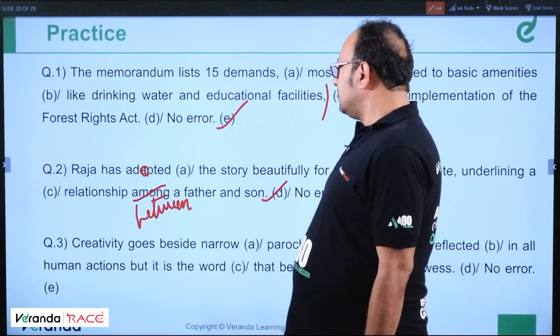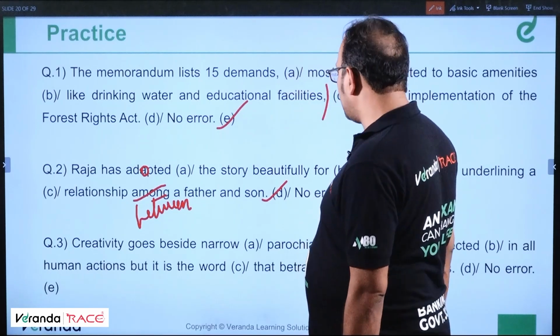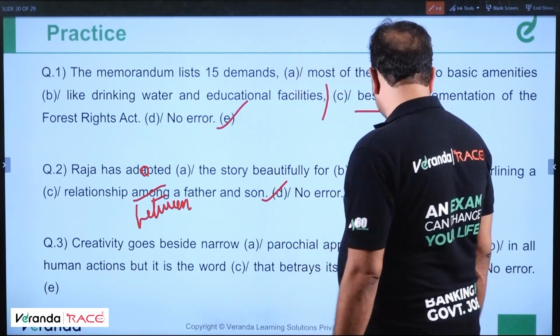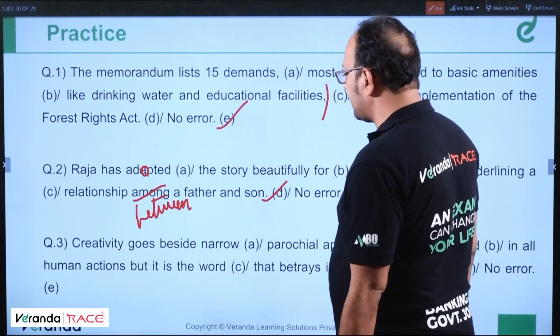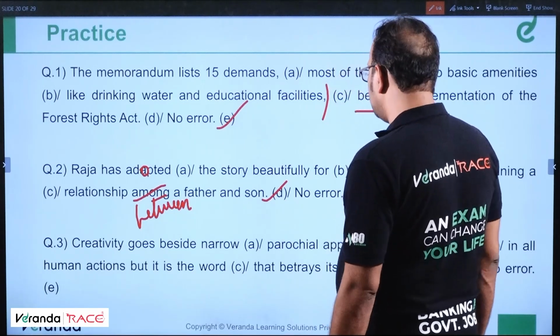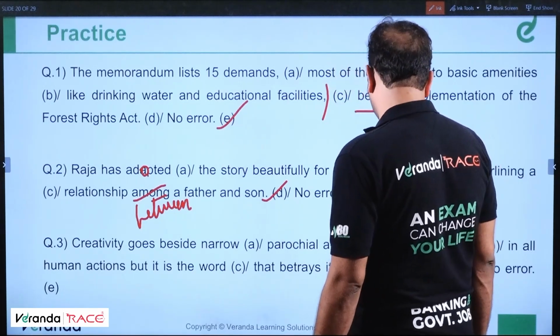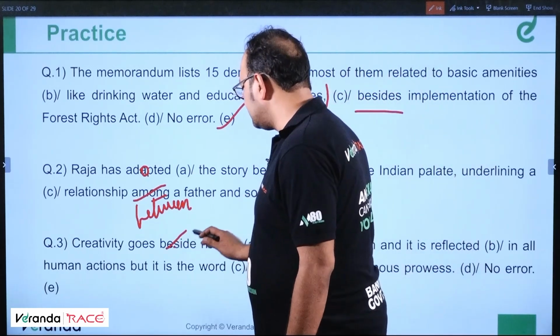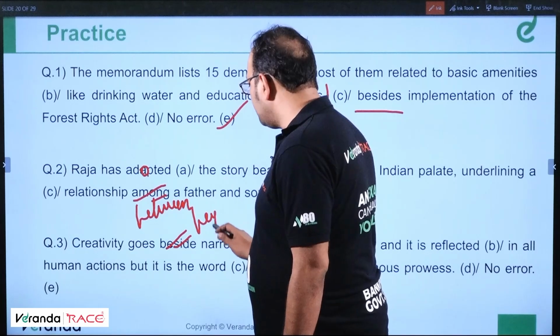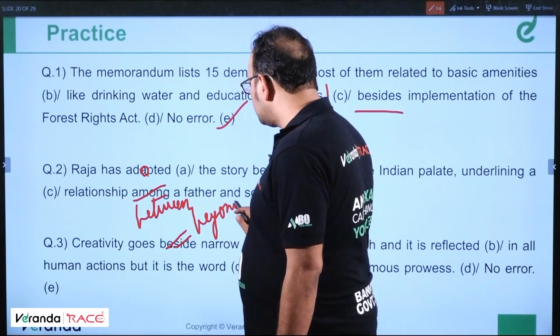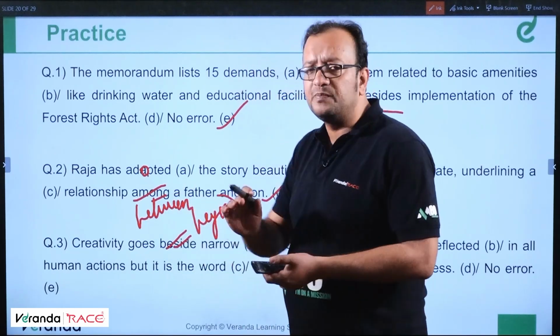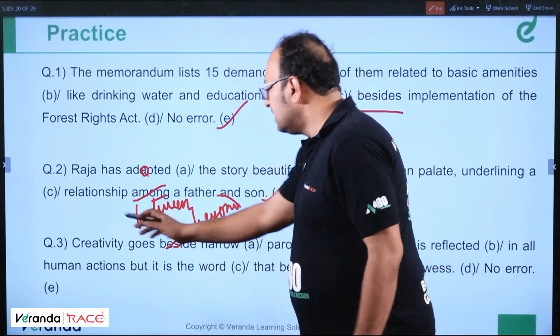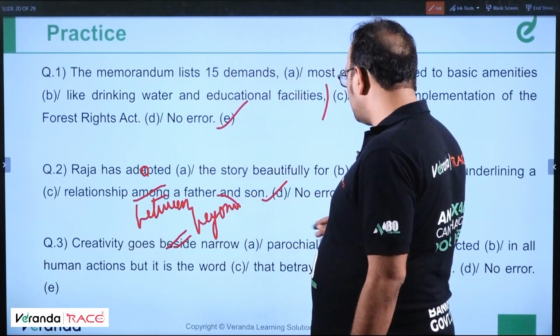Next question. Creativity goes beside narrow parochial approach and it's reflected in all human actions, but it is the word that betrays its enormous prowess. Creativity goes beside, it should be beyond, because creativity goes not beside something, it goes beyond something. Creativity goes beyond narrow parochial approach.